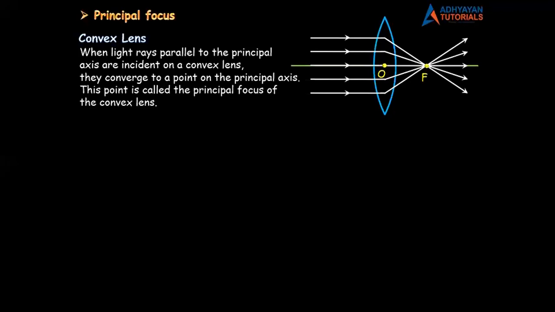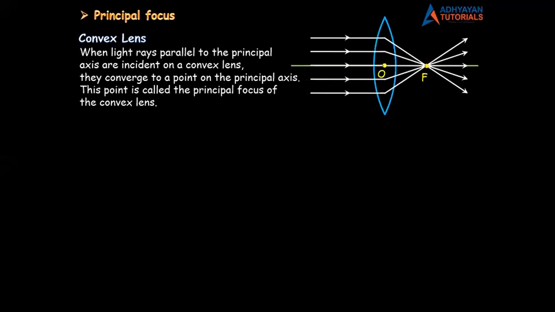Chalo, let's start. When light rays parallel to the principal axis are incident on a convex lens, तो diagram में तुम लोग को दिख ही रहा है, light rays are parallel to the principal axis and they are incident on a convex lens. उसके बाद देखो क्या बोलता है definition, तुम लोग diagram में देखना. They converge to a point on the principal axis. So all the rays are converging to a point. And where is the point? It is on the principal axis. This point is called as the principal focus of a convex lens. See, so easy it is to do. So do not look at the size, understand the meaning.